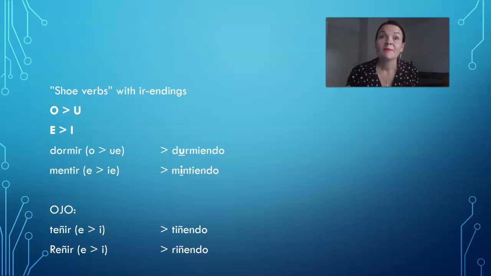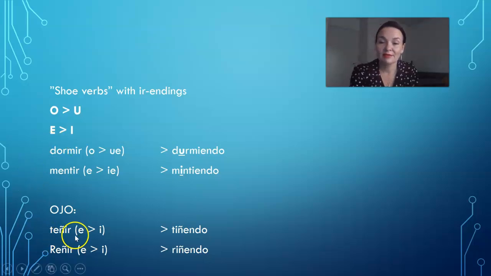But here, in gerund, e turns to i, mintiendo. Okay, so only stem-changing verbs that end with ir, and the only change that we can have is o changes to u or e changes to i. Okay, dormir, durmiendo, mentir, mintiendo.